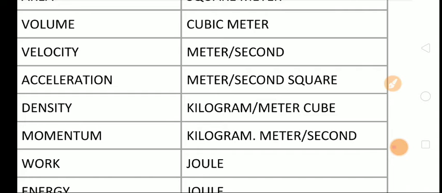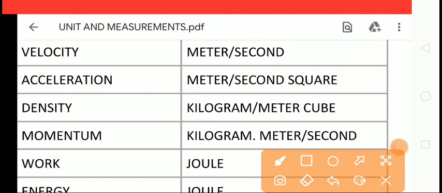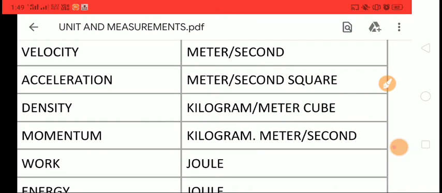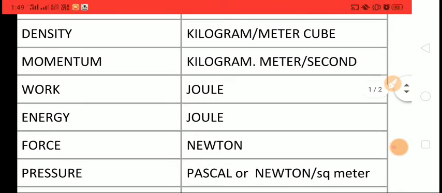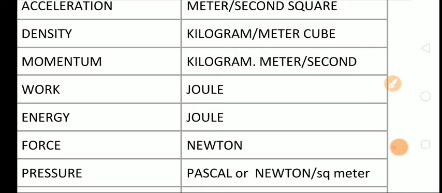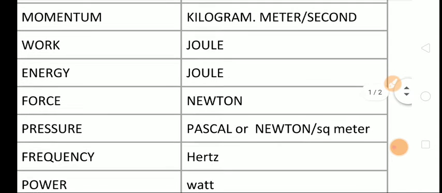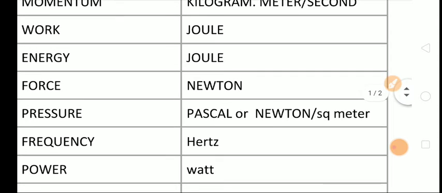Unit of momentum, you know, momentum is mass into velocity. So kilogram for mass and meter per second for velocity. So unit of momentum is kilogram into meter per second. Unit of work is joule. Unit of energy is joule. Unit of force is Newton. Unit of pressure, Pascal or Newton per meter square.